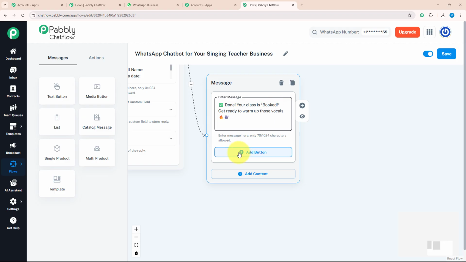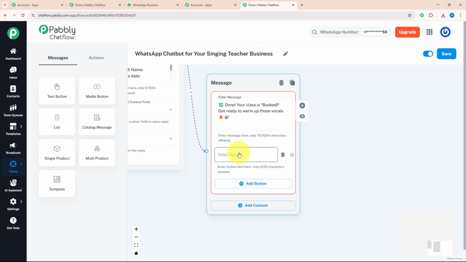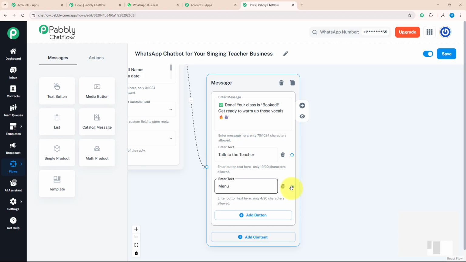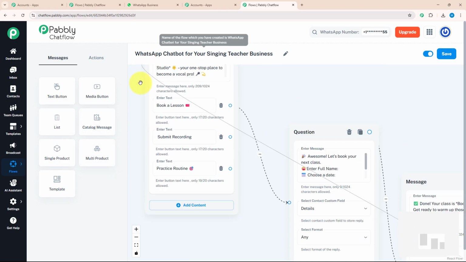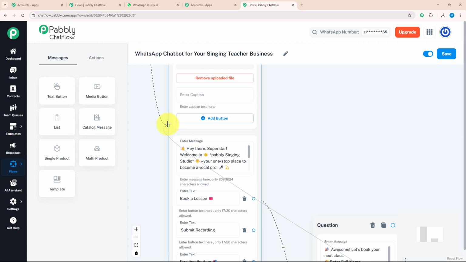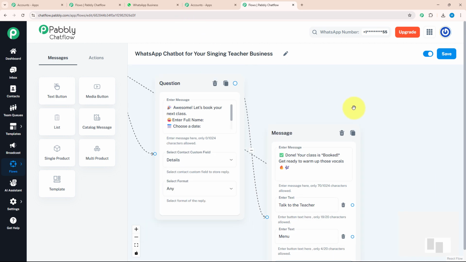With that, I'm going to add an action button as well. For that, I'm going to click the add button and enter my text, talk to the teacher. I'm going to add one more action button which says menu, and I'm going to connect the menu button with our initial message. That means as soon as someone clicks on the menu button, they will receive the initial message again.